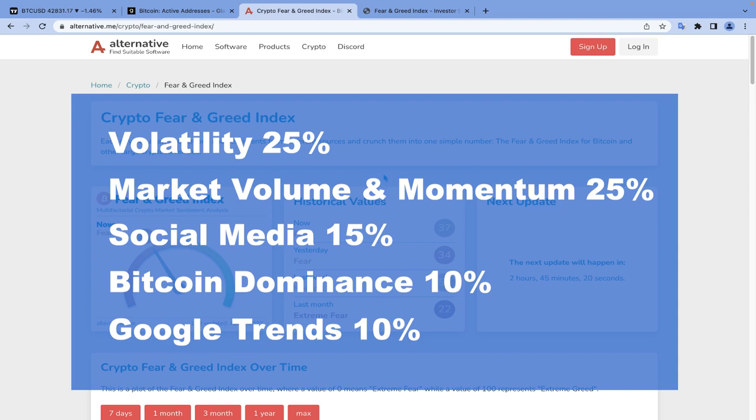Bitcoin dominance accounts for 10% of the index, and it shows Bitcoin dominance compared to the remaining crypto market. An increase in Bitcoin dominance indicates that capital from altcoins is moving to Bitcoin. And Google Trends accounts for 10% of the index. Search queries related to Bitcoin and other relevant crypto keywords are collected from Google Trends to estimate market sentiment.